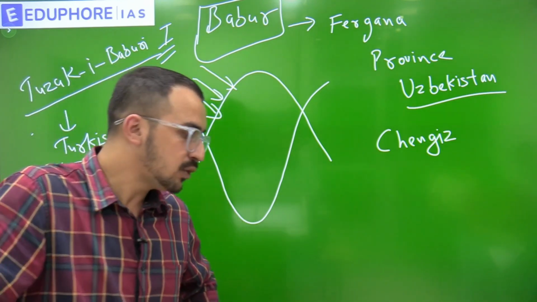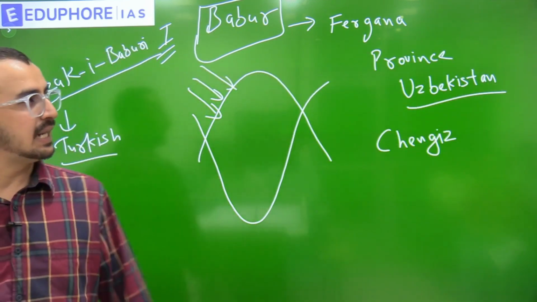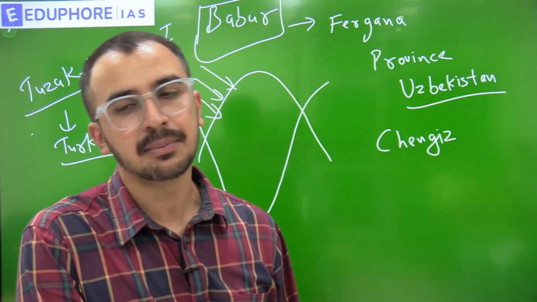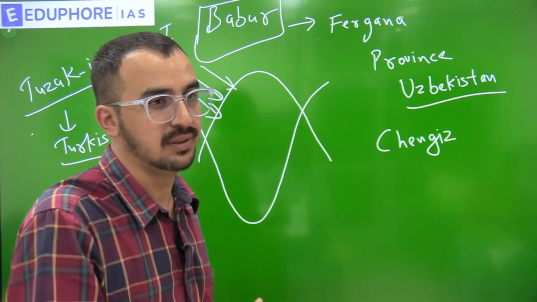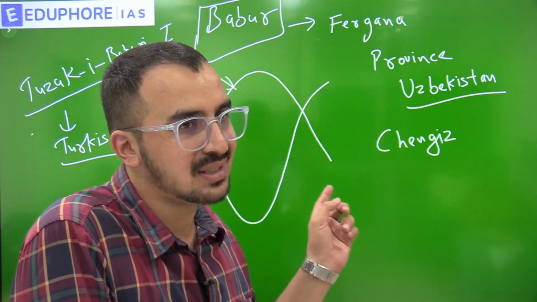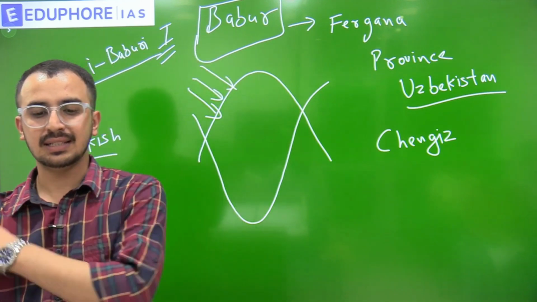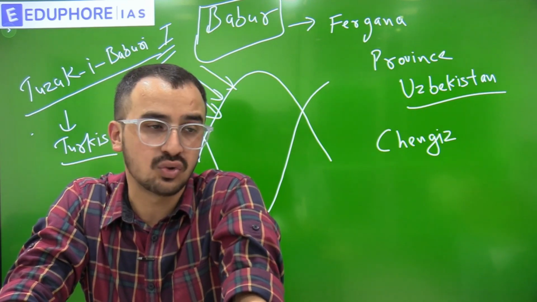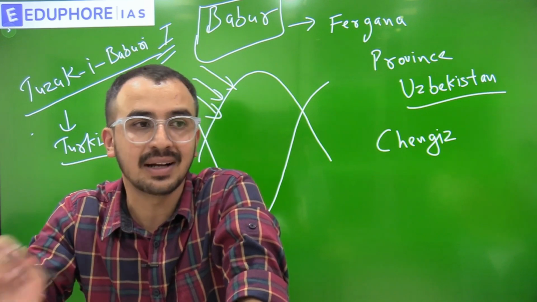Fine. And he also writes about his contemporaries. First, he writes about Ibrahim Lodi. Ibrahim Lodi was his contemporary. In his biography, this book, Babanama only, he has written all this information. About his contemporary Ibrahim Lodi, he writes that he is a very worst ruler, and he never obeys the command of his commander-in-chief.